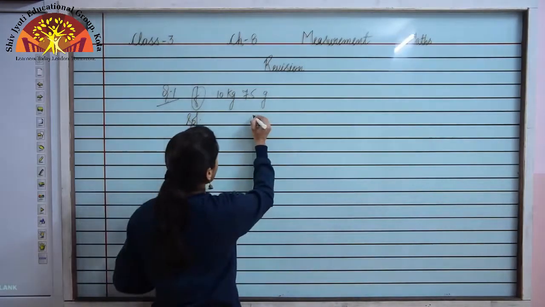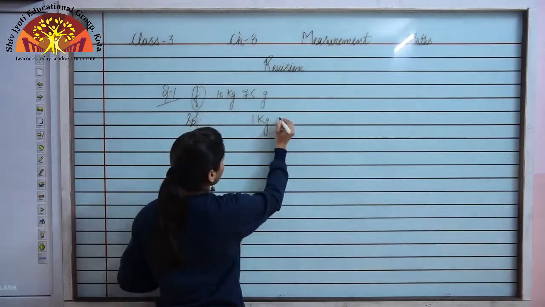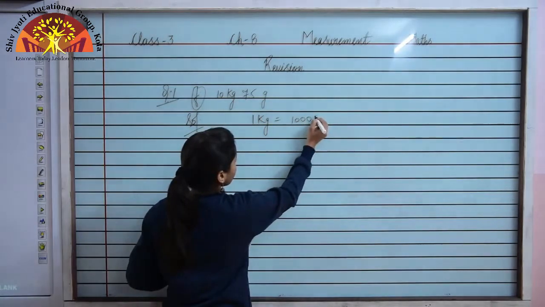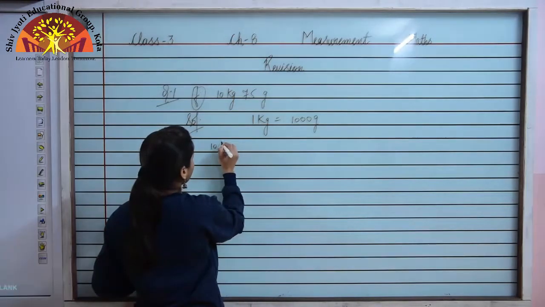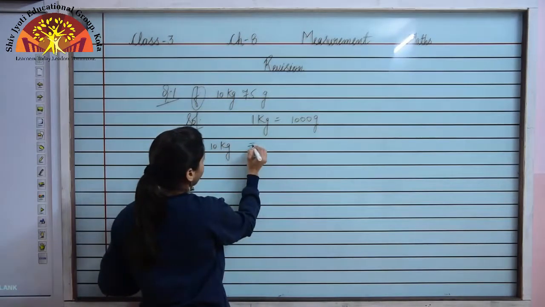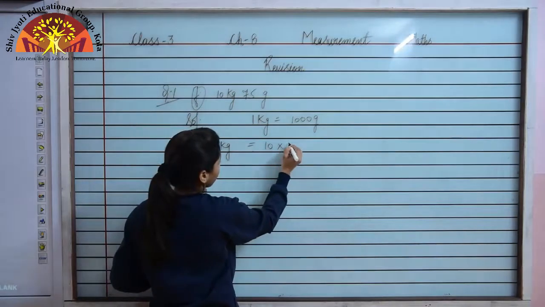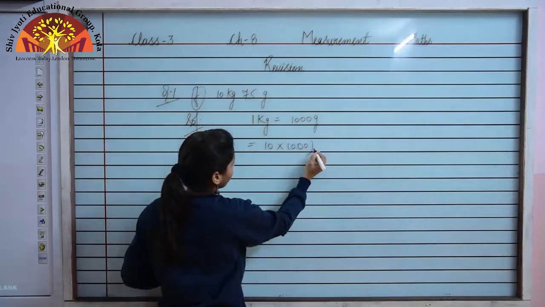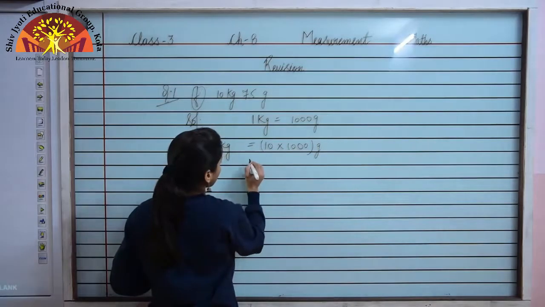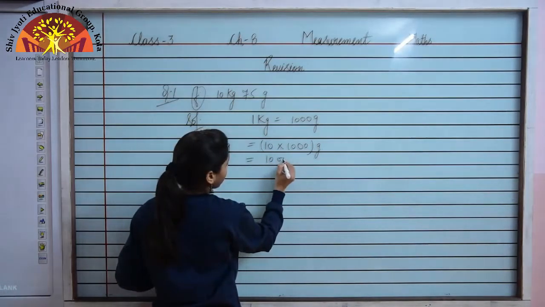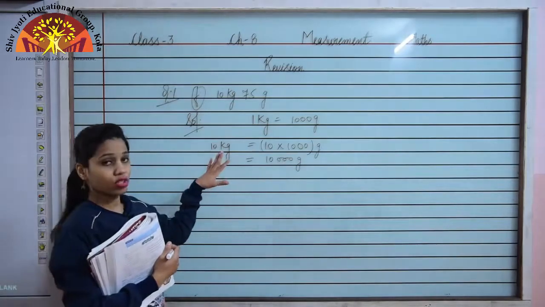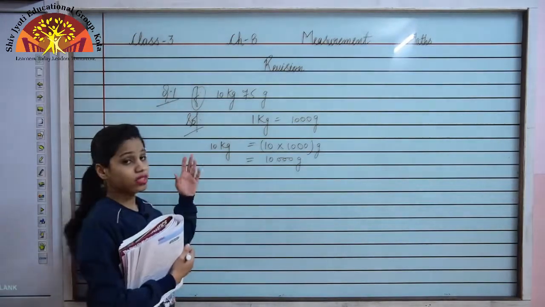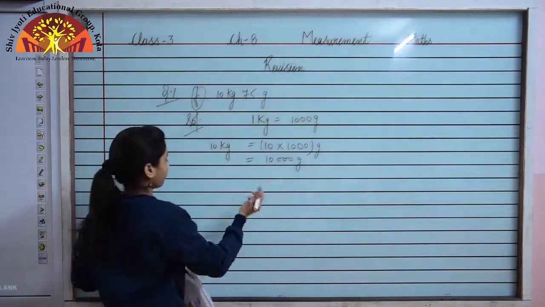So since 1 kg is equal to 1000 gram, 10 kg will be 10 into 1000 gram. So it will become 10,000 gram. Now we got 10 kg in gram. Now let us add 75 to 10,000 gram.